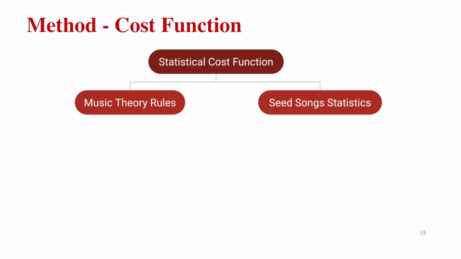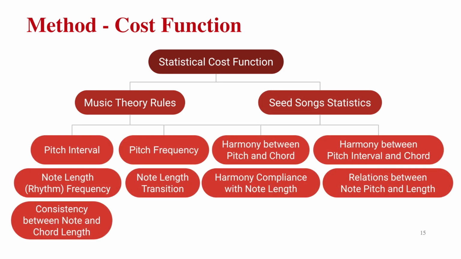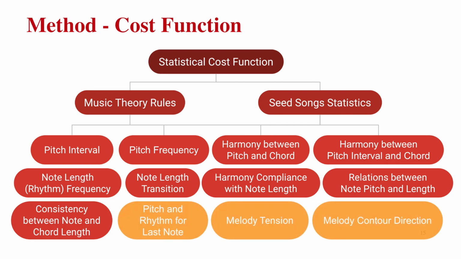We design a statistical cost function to calculate the loss. It is based on both music theory and statistics extracted from the input songs, including the following functions with respect to a variety of melody style features. In the generation step, we use 3 more long-term rating functions to pick the best generated melody. Let's look at some examples.